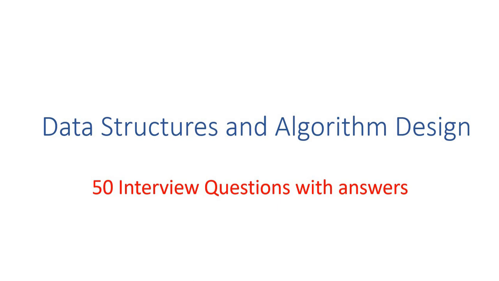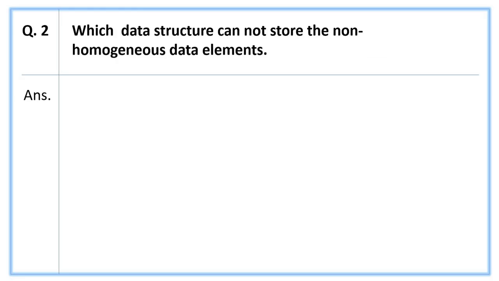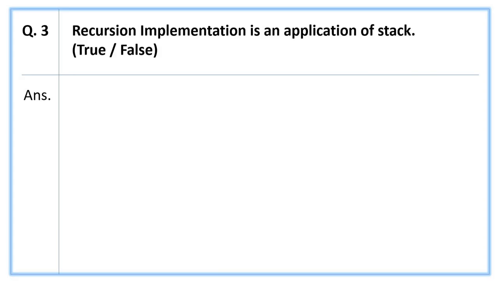In this video, we'll discuss 50 interview questions with answers in data structures and algorithm design. The first question, when data have to be stored and then retrieved in reverse order, which data structure is to be used? The answer is stack. Next question, which data structure cannot store the non-homogeneous data elements? The answer is arrays.